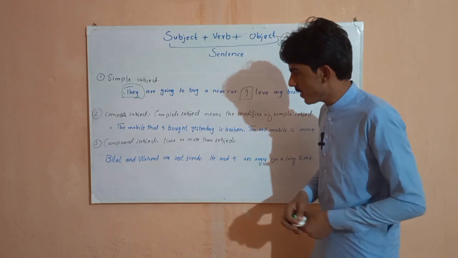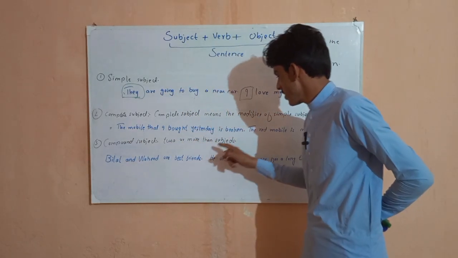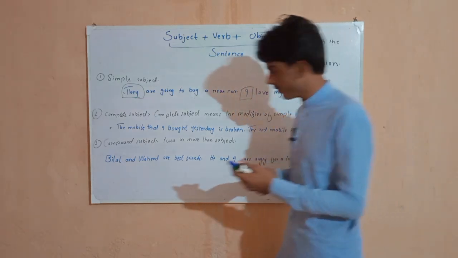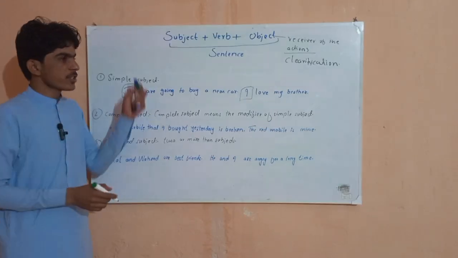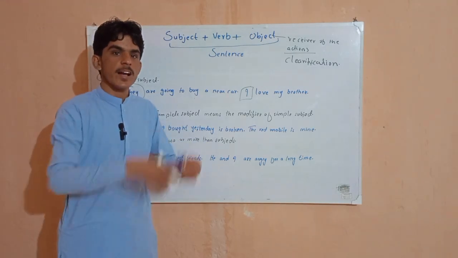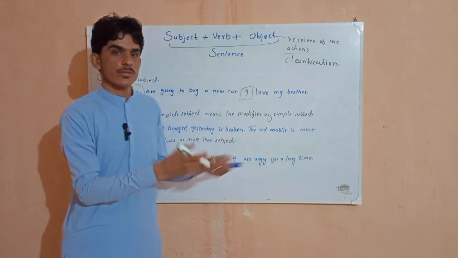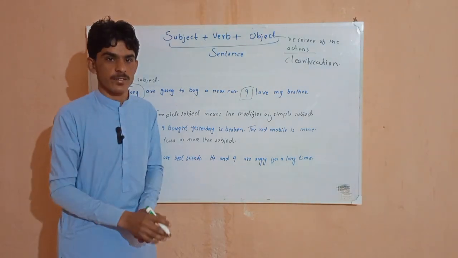Now let's know that with the help of an example: the mobile that I bought yesterday is broken. Now, a very important thing here. Subject means doer of the action, काम करने वाले को कहते हैं, या जिस पर काम हो रहा हो तो उसको सब्जेक्ट कहते हैं. But in this sentence, how do we recognize where our subject is?